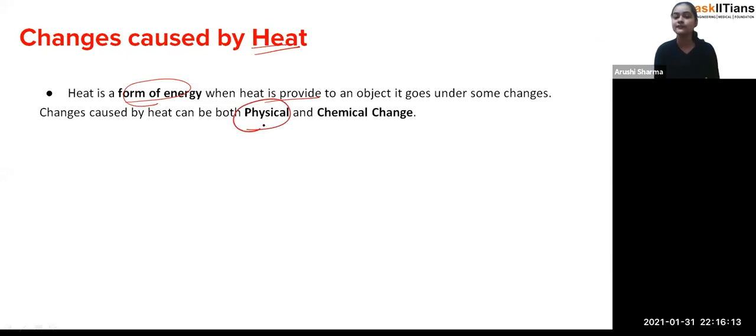Okay, if I say for the physical, it's very easy. When you start boiling water, so when there is water and you start boiling it, what do we see? There is the formation of vapors. Exactly. That means you are giving the heat to that water so that it converts into the vapor. So you are giving the heat. Exactly. For the chemical change also.